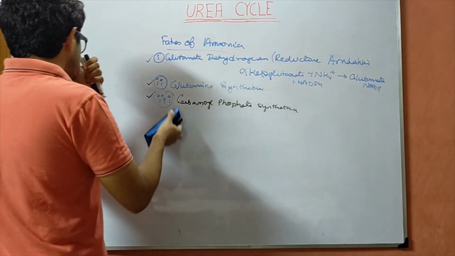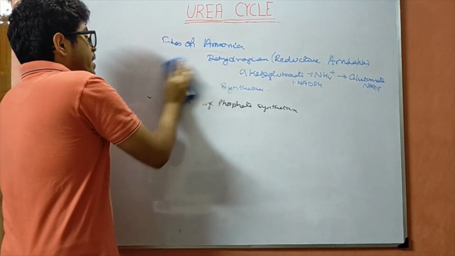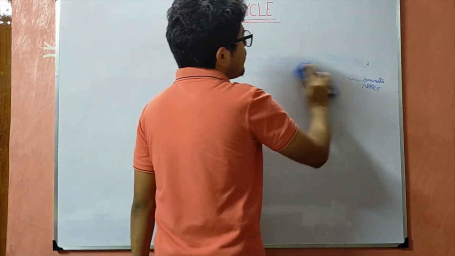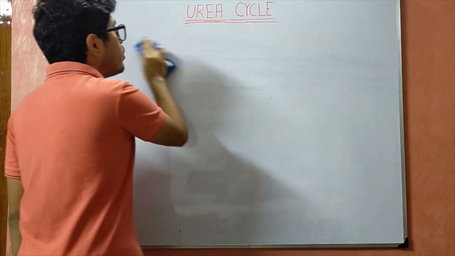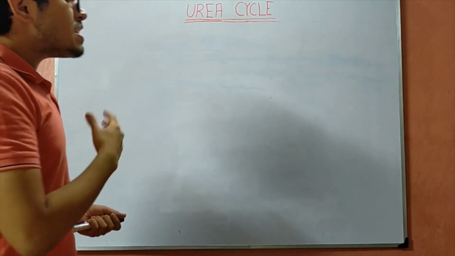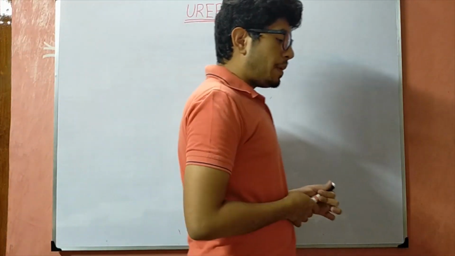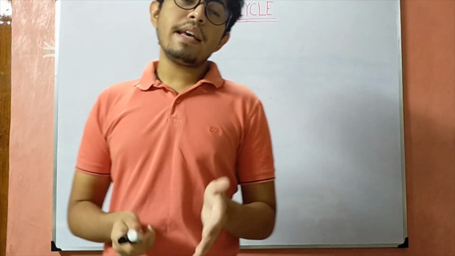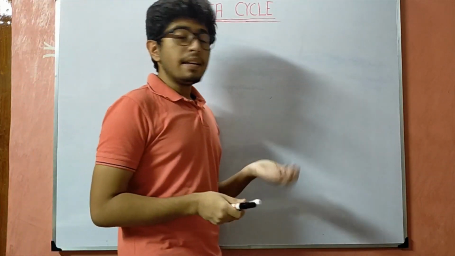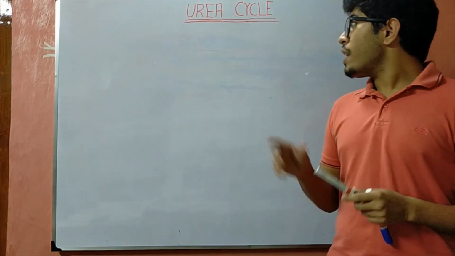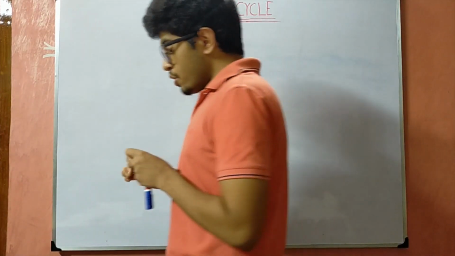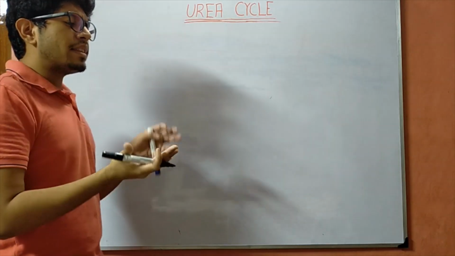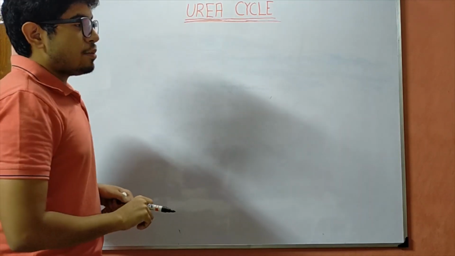So now we can move towards the proper urea cycle. Urea cycle is the main process where the protein molecule is disposed. This process is taking place inside the mitochondria and cytosol, so we can say that this is a compartmentalized reaction. The urea cycle is going to take place partly in the mitochondria, partly in the cytoplasm.